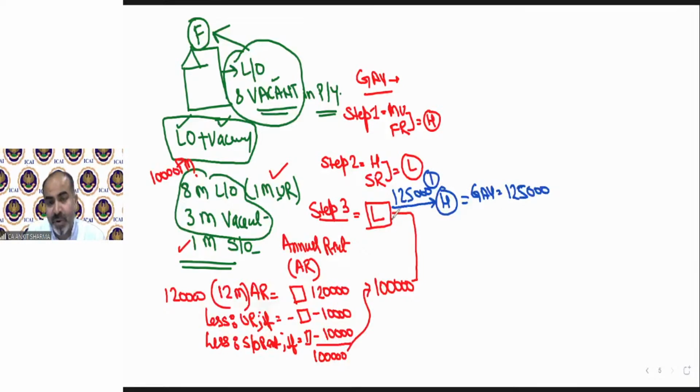But suppose it is not 1,25,000, it was 90,000. So if this is 90,000 and this is 1 lakh, then the higher value will be this value, which has come via AR. That is 1 lakh. Now the twist came. If the lower value, that means standard rent value, is higher in comparison to this value, as in the example when we have taken 125 and 1 lakh, then this is your GAV. Then you can solve the question further.